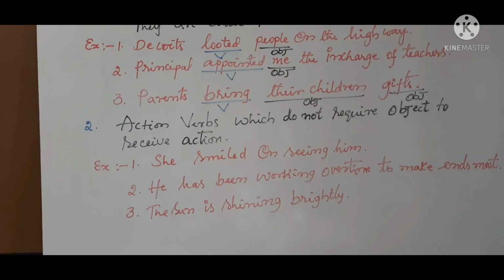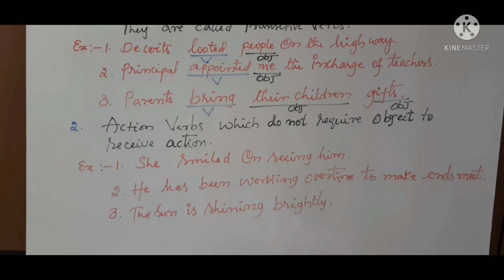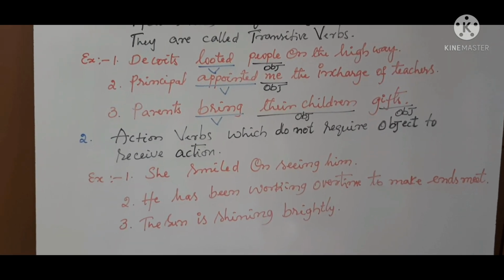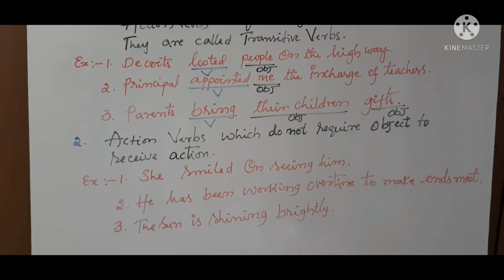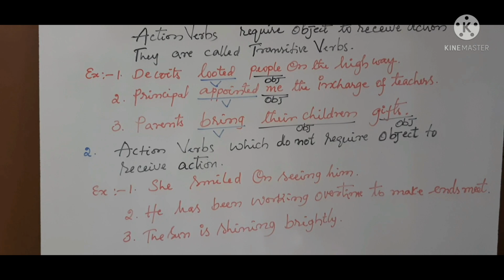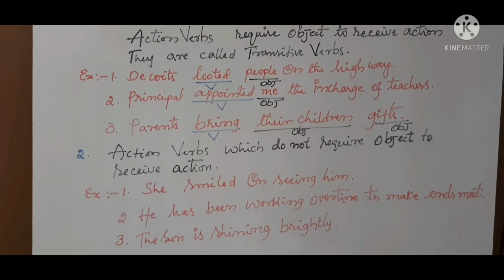Example: she smiled on seeing him. She smiled. Smiled is the verb. The action does not pass on to an object, as it does not have any object. Just, she smiled on seeing him. On seeing him is a phrase.